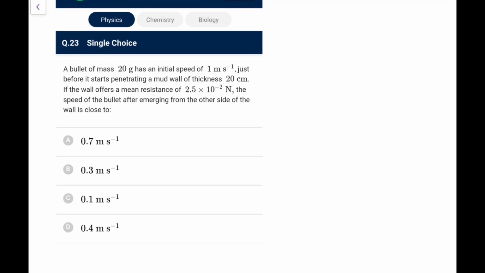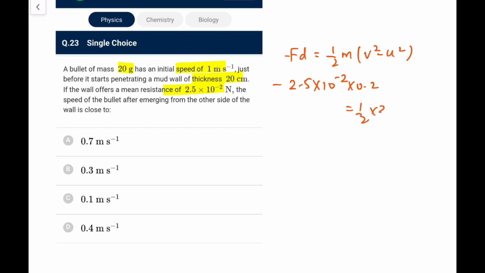Next, a bullet of 20 gram, initial speed 1, just starts, before it starts penetrating a mud wall of 20 centimeter thickness, if it offers a mean resistive force of this, the speed of the bullet after emerging is. So work done would be F into d negative, and that is equal to delta K, that is half m into v square minus u square. So minus 2.5 into 10 to the power minus 2 into 0.2, that would be half into 20 into 10 to the power minus 3 into v square minus 1.